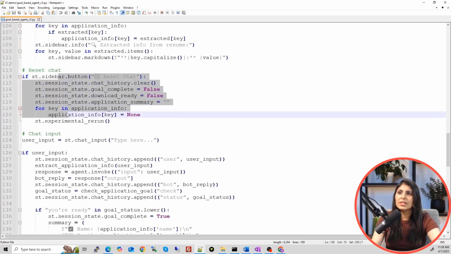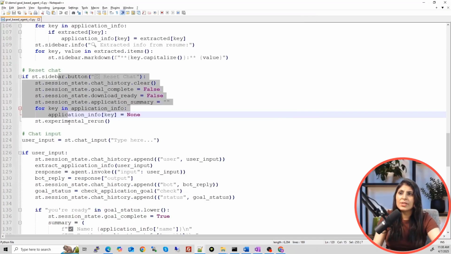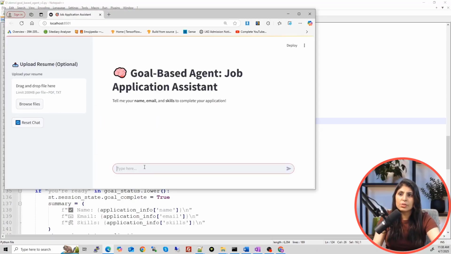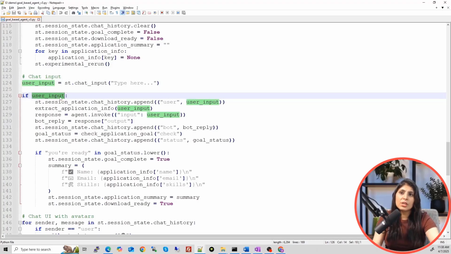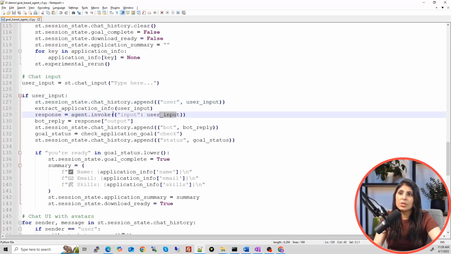And this is to reset the chat. See, we have this reset chat button. So this will reset the chat. And then we are getting the user's input like this. So here we are getting the user input. So this text box you are getting because of this. Okay. And if the user has provided the input, if the user has typed the message over here, then that user input we are sending to the chat history. Then we are calling the agent and we are providing the user input to the agent. The agent is generating the response.